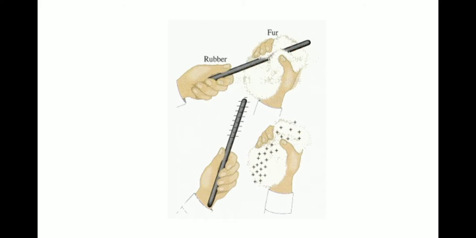For example, if we take a rubber and rub it with fur, then after rubbing for a while, rubber will acquire negative charge, whereas fur will acquire the positive charge.